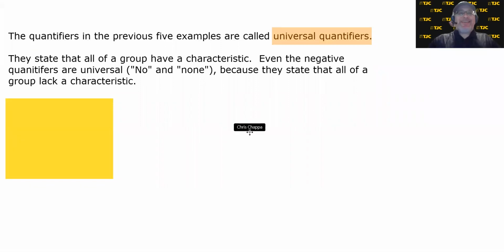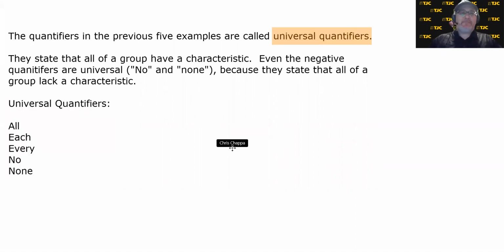These quantifiers state that all of a group have a characteristic. Even the negative quantifiers are universal, no and none, because they state that all of a group lack a characteristic. So as long as you're referring to everybody in either a positive or a negative context, those are called universal quantifiers. And the only thing under here is that list. Here are 5 universal quantifiers. But again, what makes them universal is that they refer to all of a group of subjects, either in a positive sense or a negative sense.